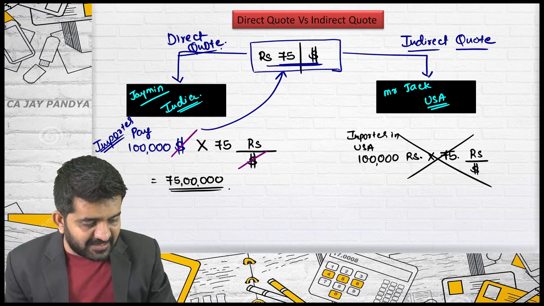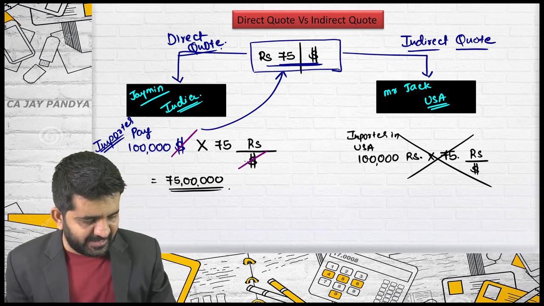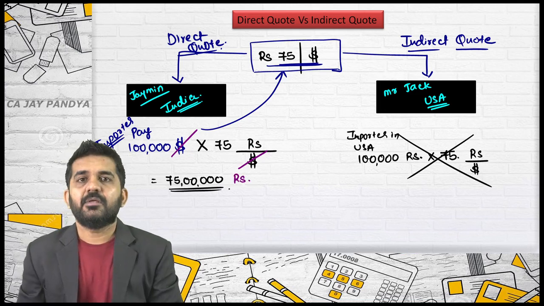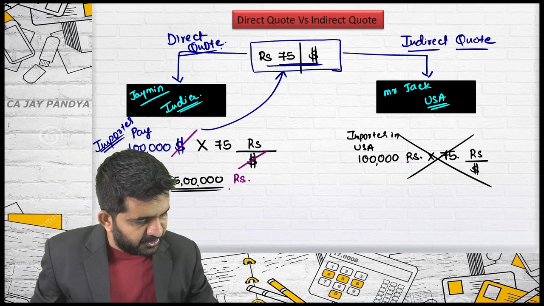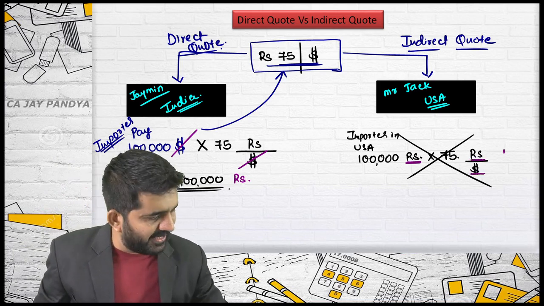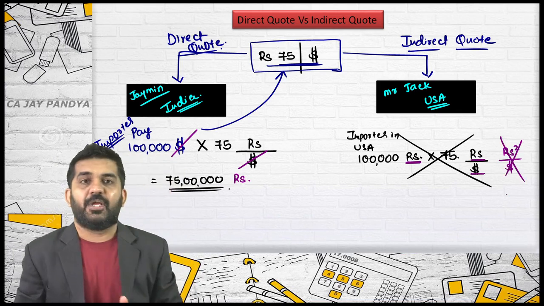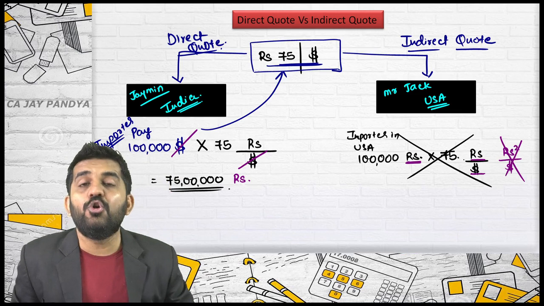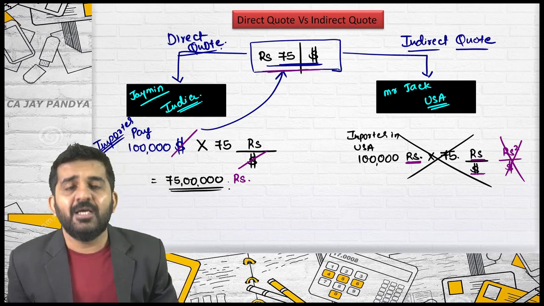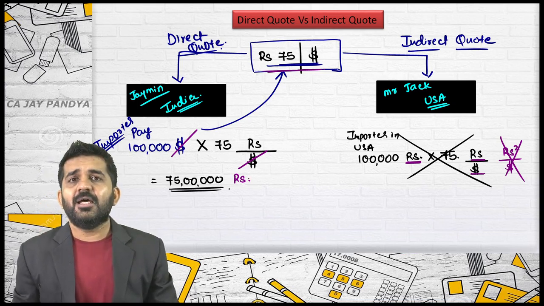If this is in the denominator and this is in the numerator, can you cancel it? The answer is yes. What will remain is rupees. This is rupees, this is rupees, this is dollar. So if you multiply this, it is rupees square divided by dollar, which actually is no rate. Is it alright? So this cannot be multiplied. So for Jack, this rate is an indirect quote, and for Jaimin, this rate is a direct quote.